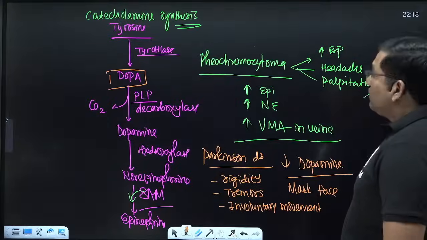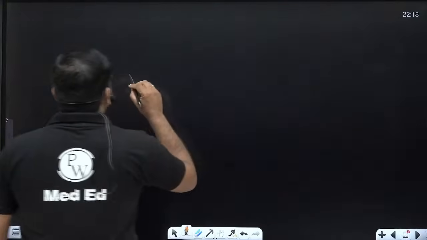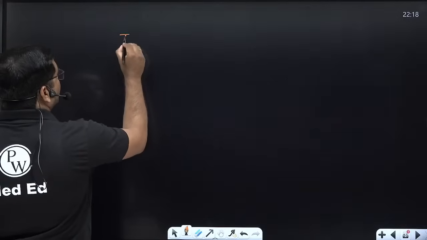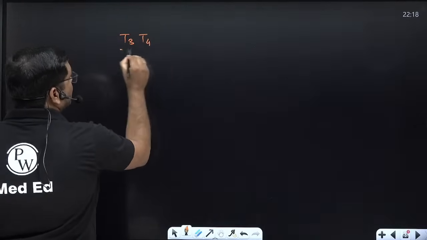Tyrosine is also important for the synthesis of T3 and T4 in the thyroid gland.